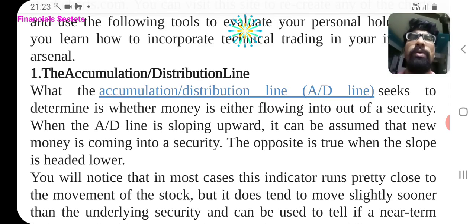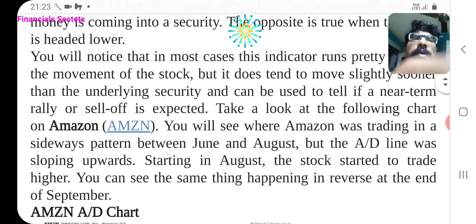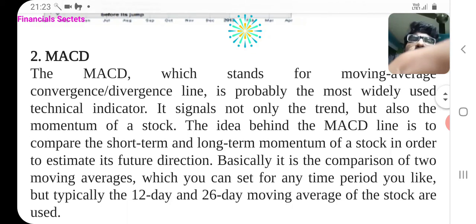Okay, let it go because this is not an important indicator. I think this one is important.